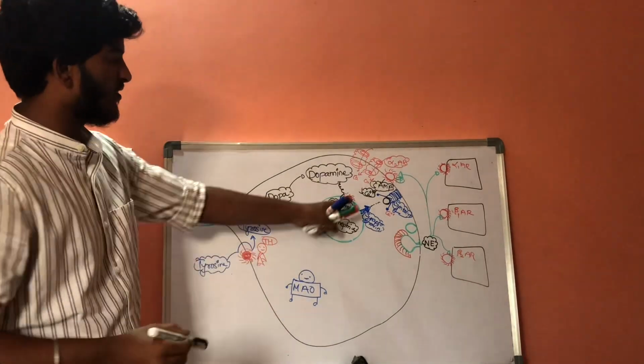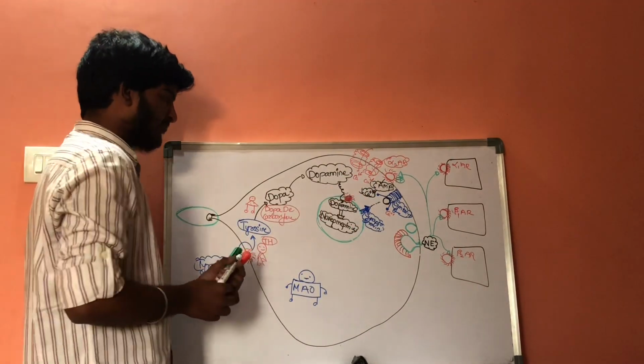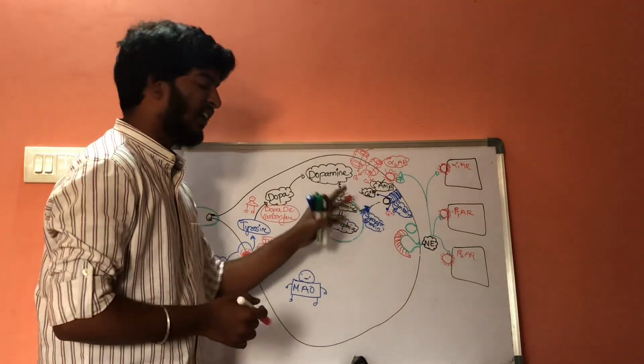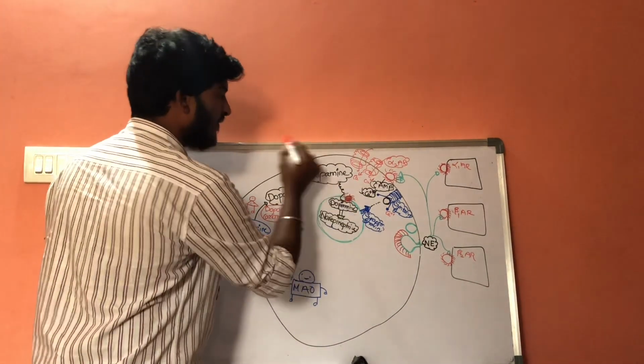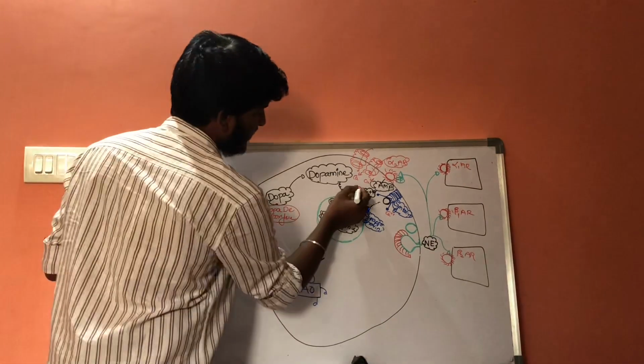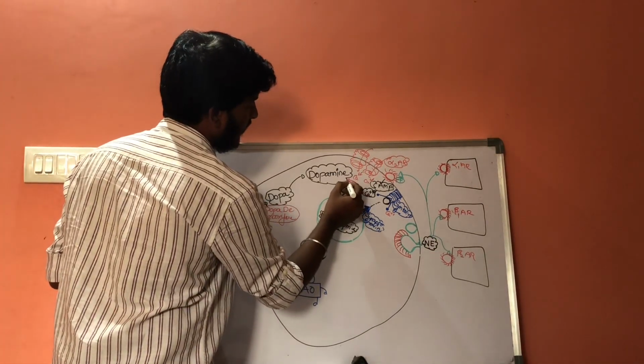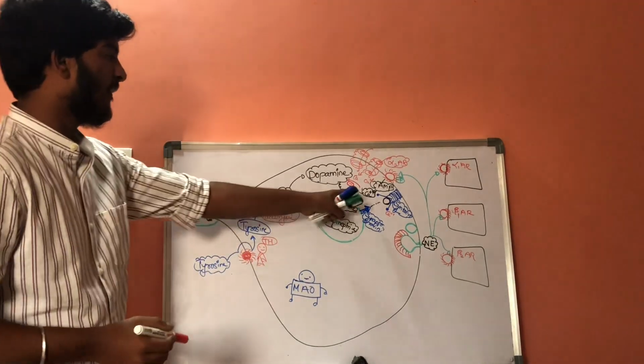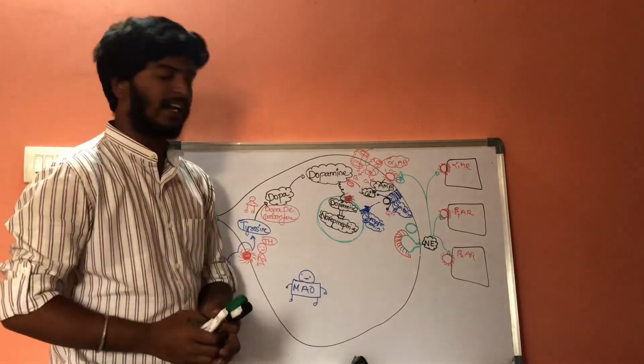So whenever the influx of calcium ions is decreased, it will inhibit the synthesis of dopamine. Dopamine synthesis is inhibited.